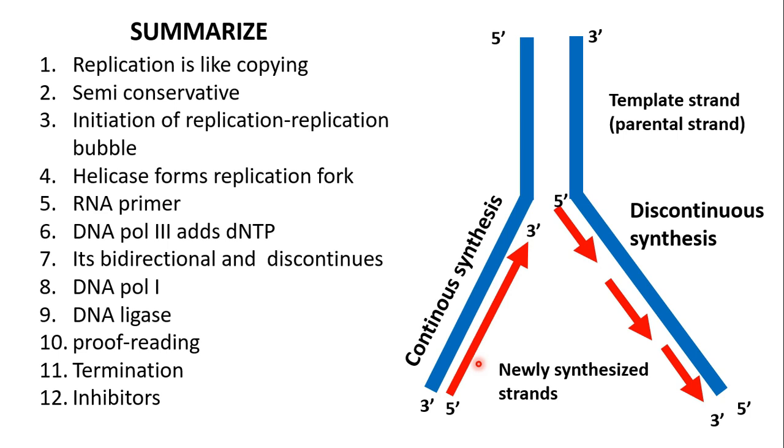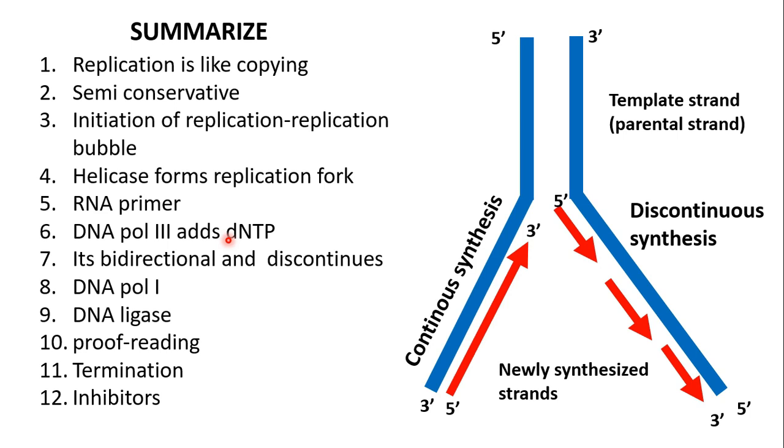DNA replication in prokaryotes. Replication is like copying. It is semi-conservative. It means half of original DNA is conserved in the daughter strand. Replication starts with initiation of replication. Once initiated, it forms replication bubble. Helicase forms replication fork by breaking hydrogen bonds. To form the DNA synthesis, first RNA primers are required, on which DNA polymerase 3 adds the deoxyribonucleotides.